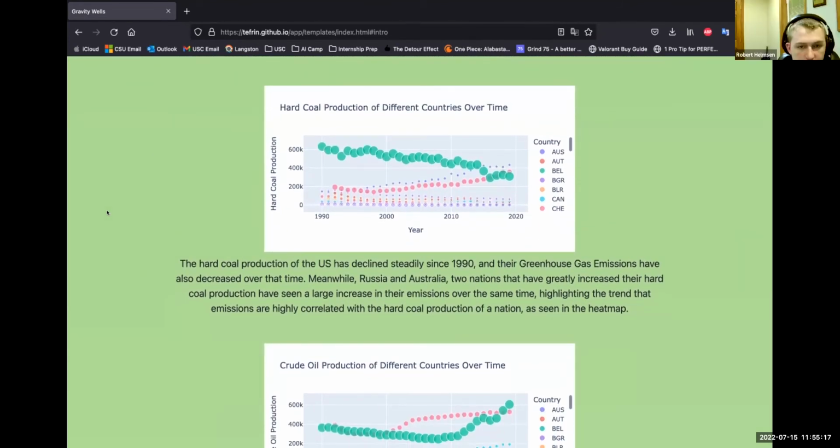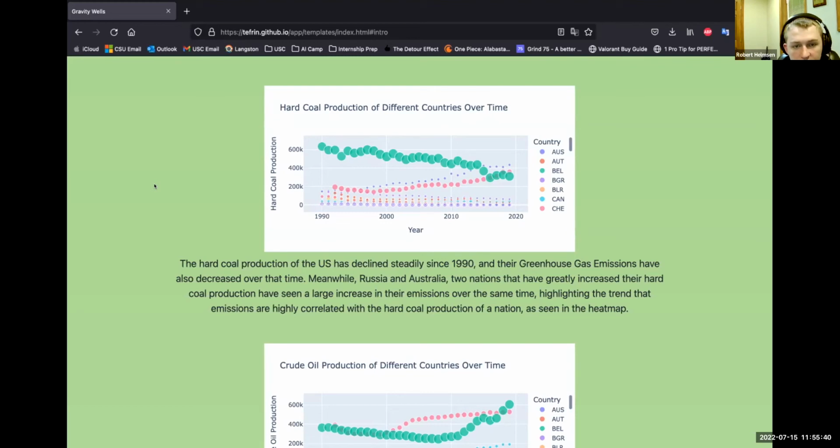All right, so this first scatter plot is of hard coal production of different countries over time. So it's an interactive plot. You can mouse over and get all the data about any specific point. The top line there in the bluish green color, that's the United States. And the size of each dot is the greenhouse gas emissions of that country for that year.